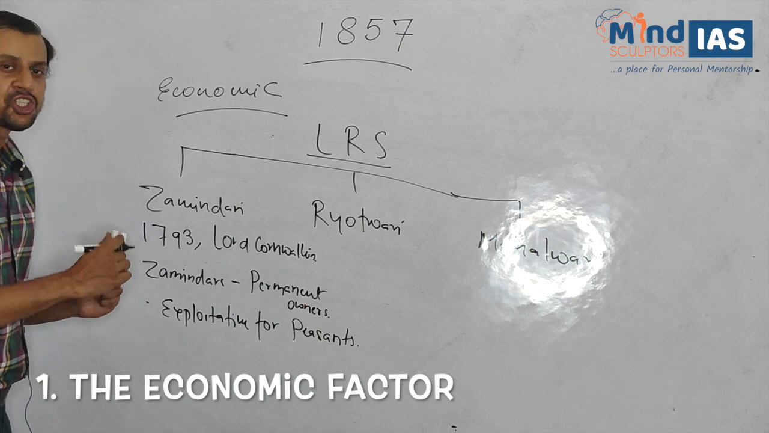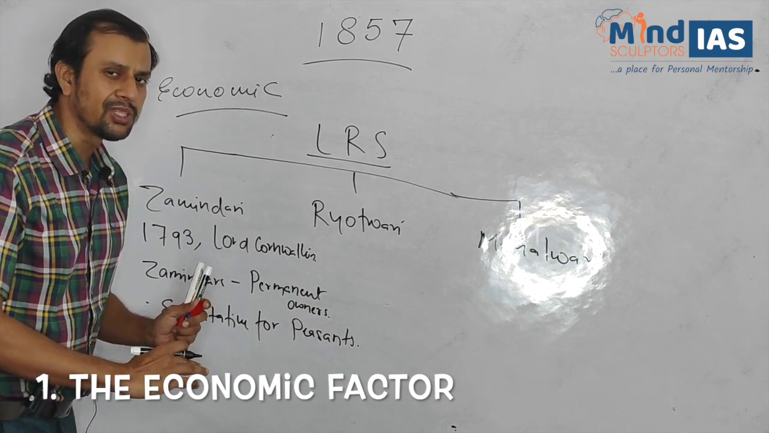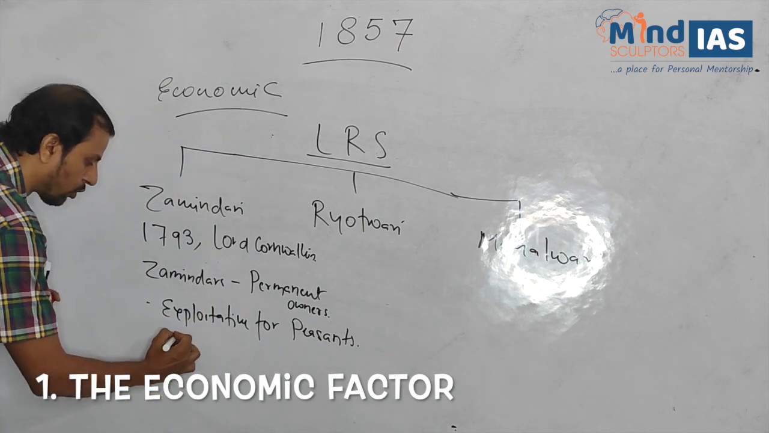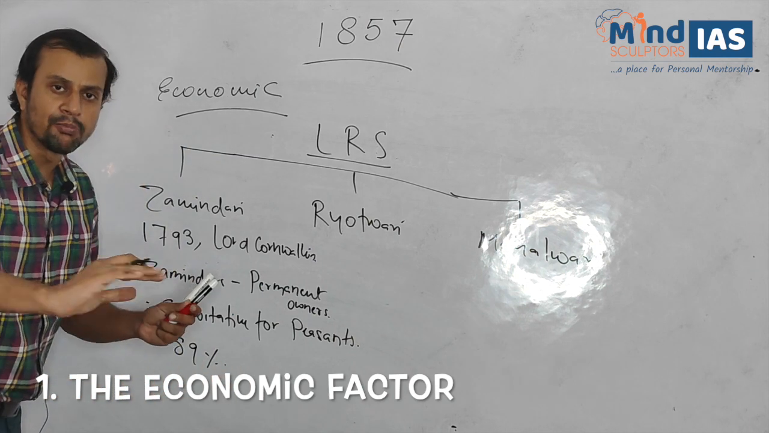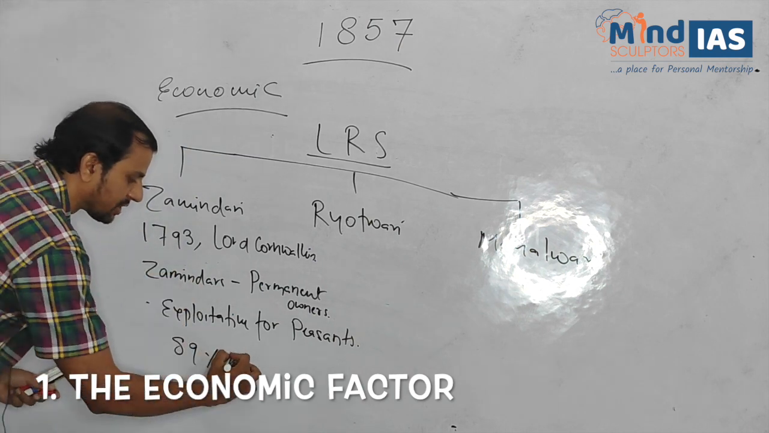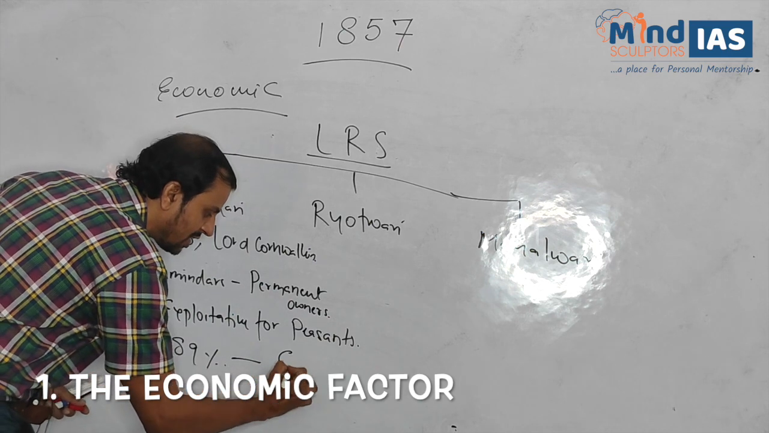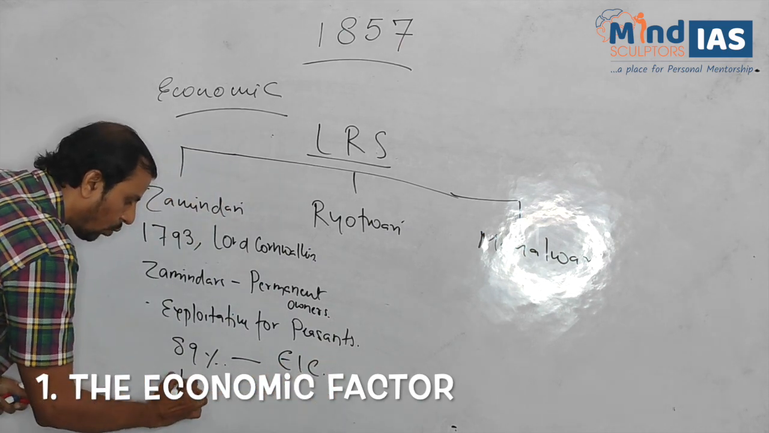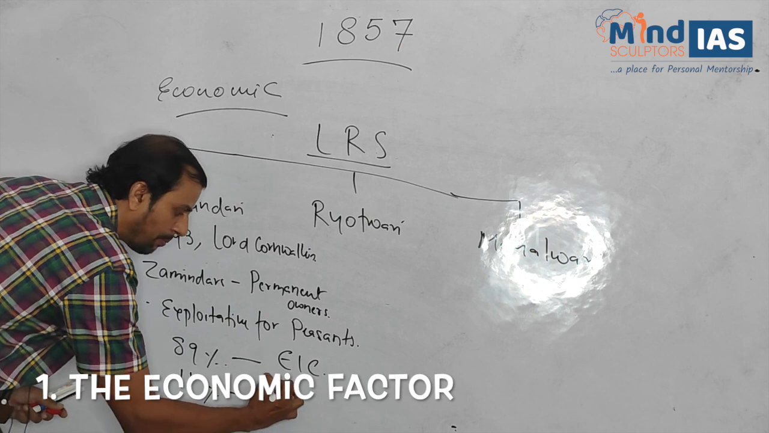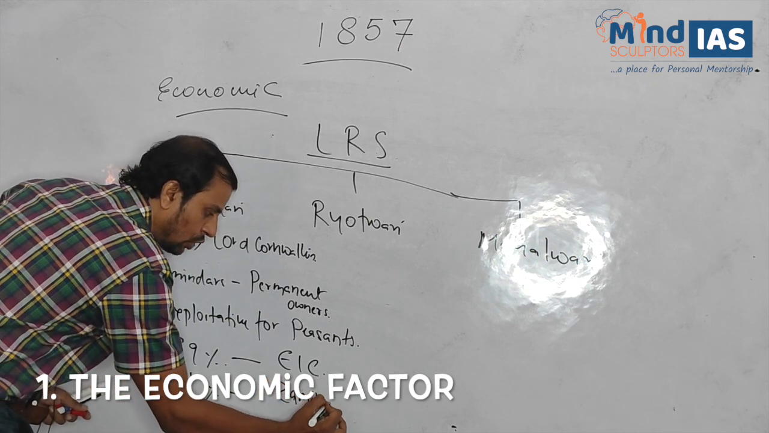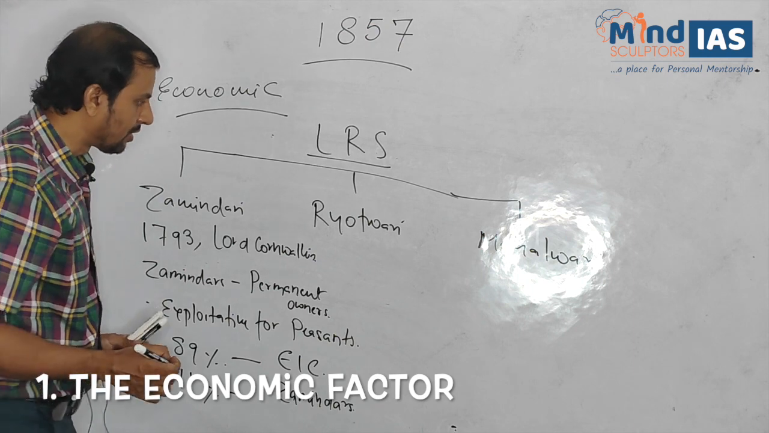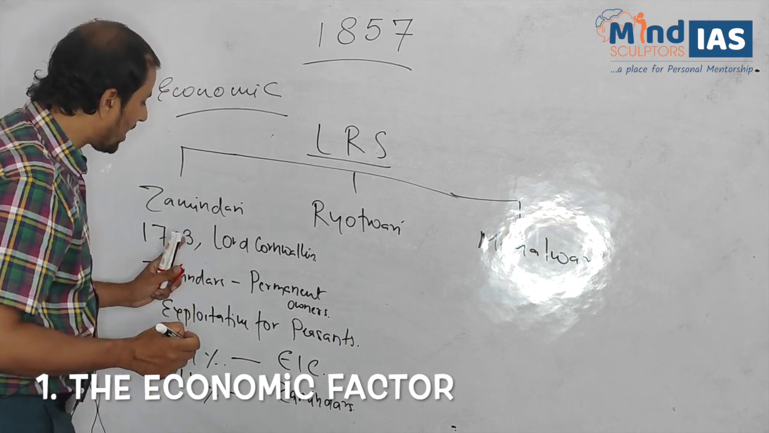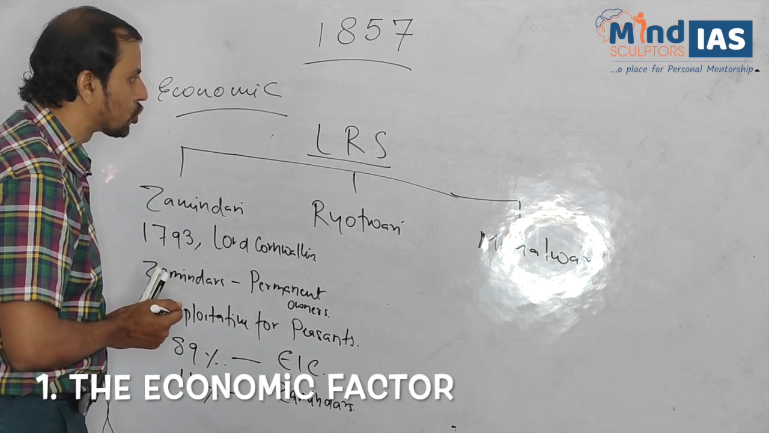Now, what was the share of the British government in Zamindari system? It was 89% share of the total produce. 89% belonged to the East India Company, while 11% belonged to the Zamindars, who collected the land revenue. Clear?